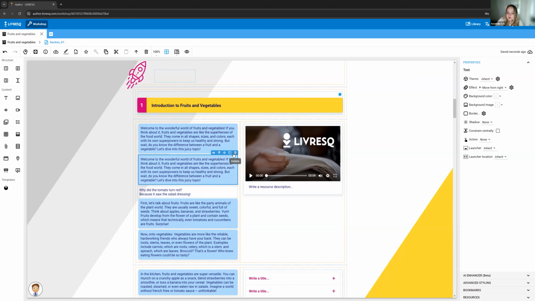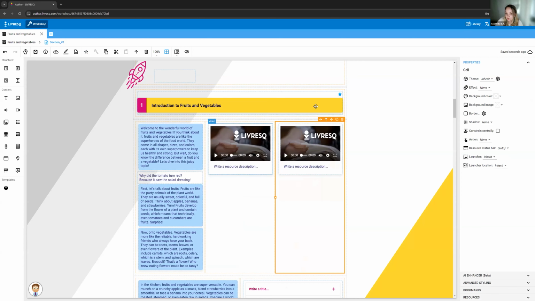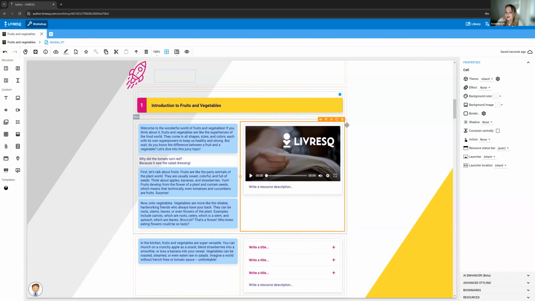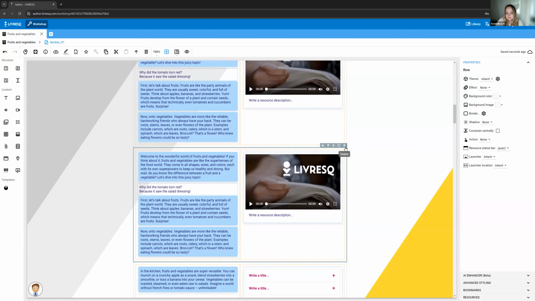But I can use this option to duplicate, or in this case, I'm going to delete it, on any element inside my project. So if I select not only a resource, not only a text or a video, I can also select a cell. And if I click duplicate, then another cell with its contents will appear on the right-hand side. I can select a row, and if I click duplicate, the same row will duplicate below.